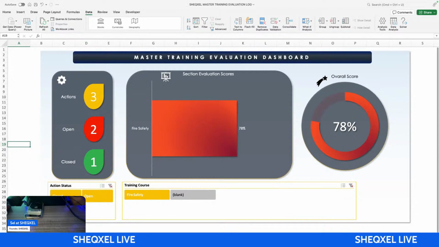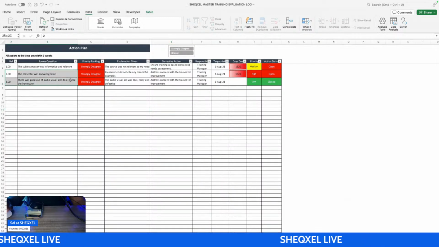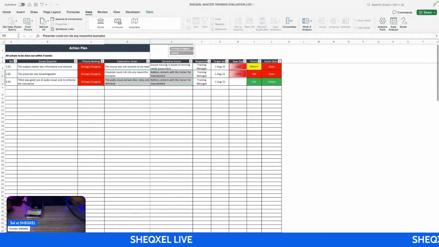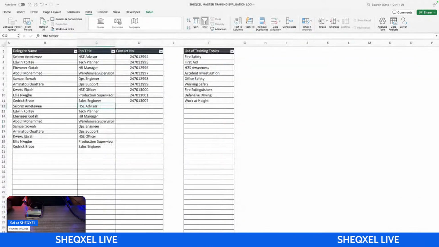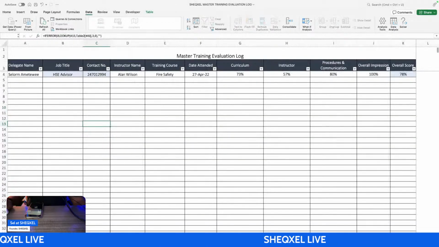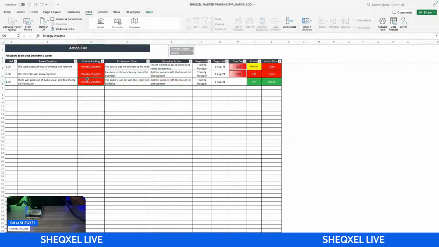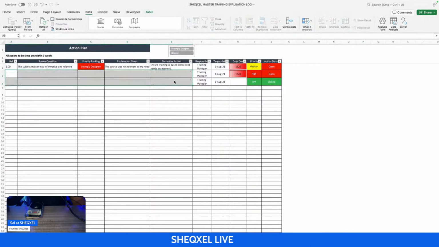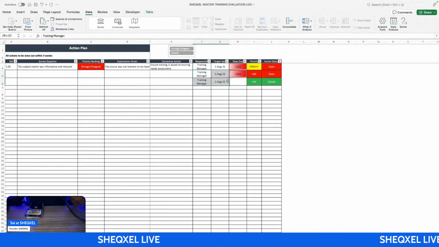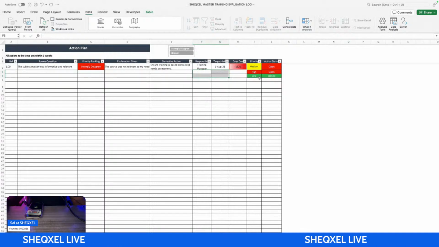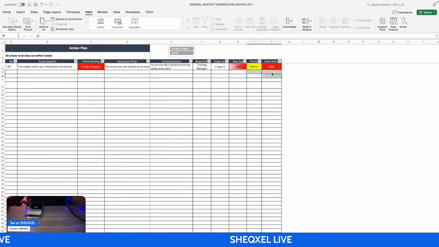And then let's see the action plan. There was no action plan, right? So let's try and get rid of these entries. Now take note, the action plan is basically coming from the individual training log, but of course you build your own action plan. So let's try and get rid of these entries. So we keep one in there, right?